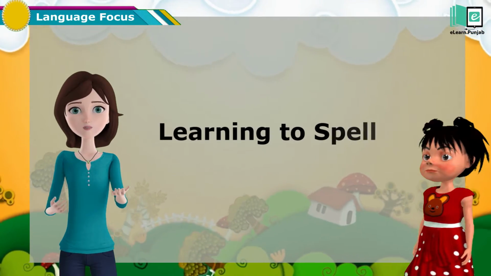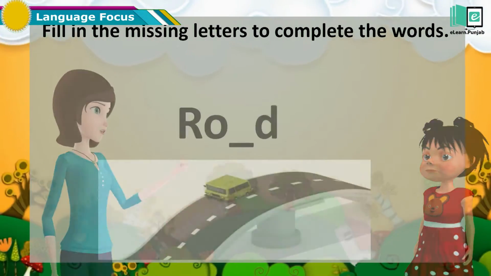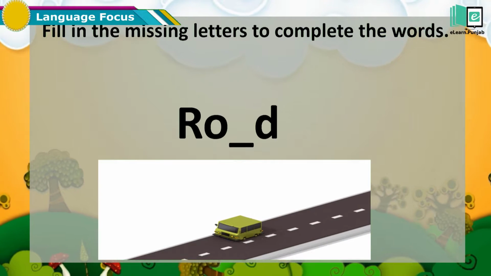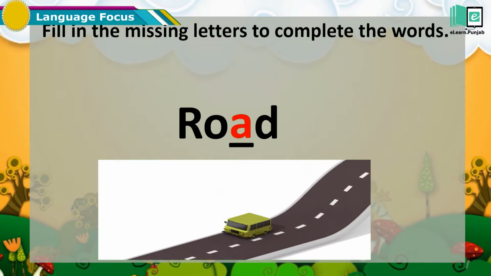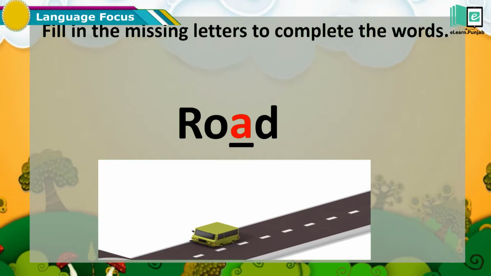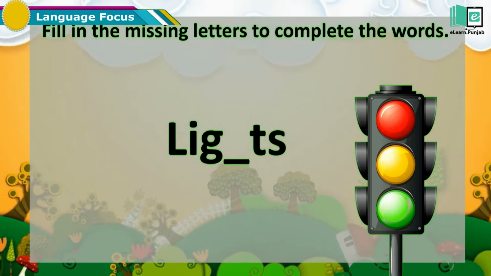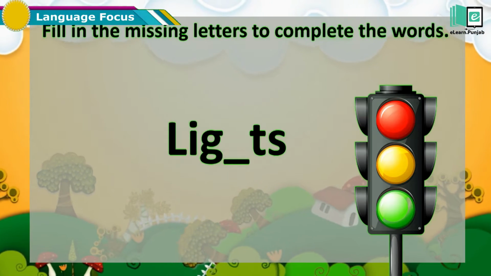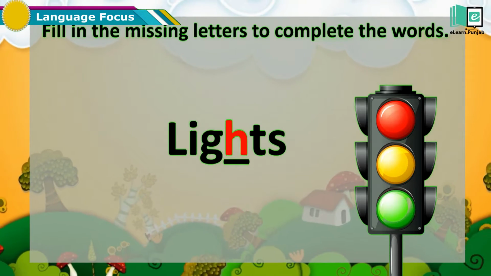Learning to spell. Kids, let's fill in the missing letters to complete the words. R, O, A, D. Road. Kids, now your turn. L, I, G, H, T, S. Lights.